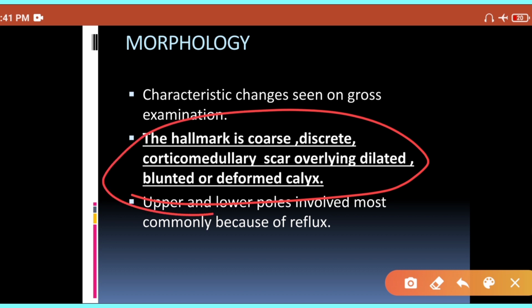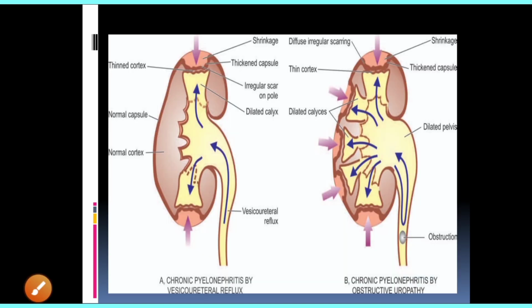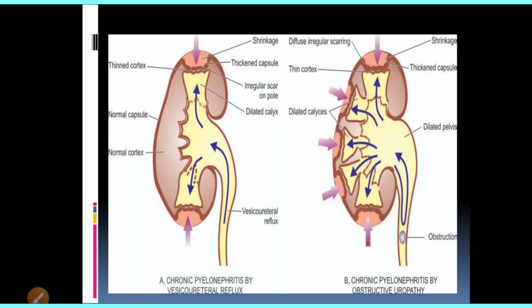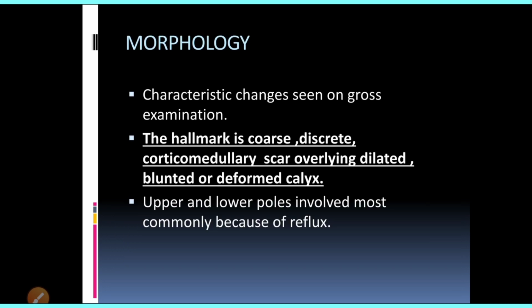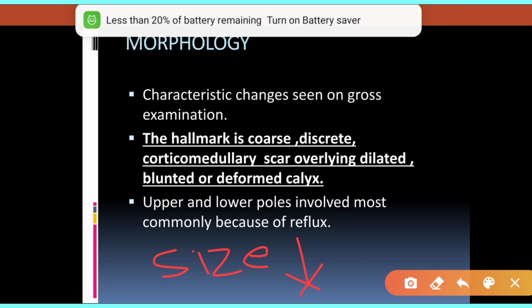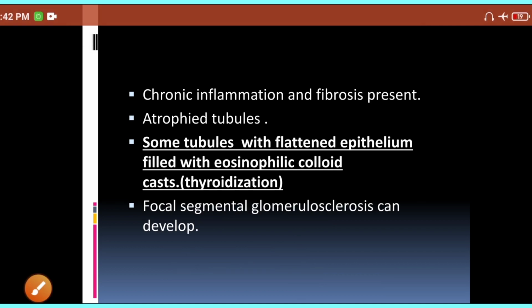That is the hallmark of chronic pyelonephritis. Along with scar, you will have dilated, blunted and deformed calyces. That is an important MCQ. So this is the gross finding in the reflux as well as obstructive uropathy causes. It's a very beautiful diagram to understand the gross morphological changes. And the size of the kidney is small. The kidney size will be decreased. Alright.